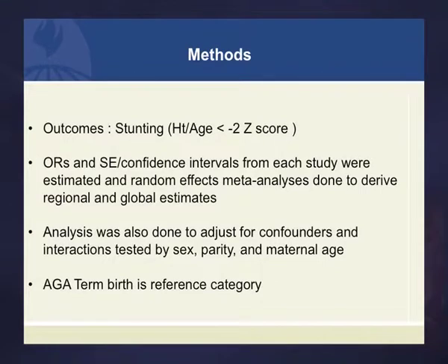Briefly, the methods are, we're looking at stunting being the height for age of less than -2 z-scores, and we look at odds ratios because of the access to data that we have. We have also controlled for confounding factors such as sex, parity, maternal age, and in all of these analyses, as in the previous ones, the full-term babies who are appropriate for gestational age are the reference category.